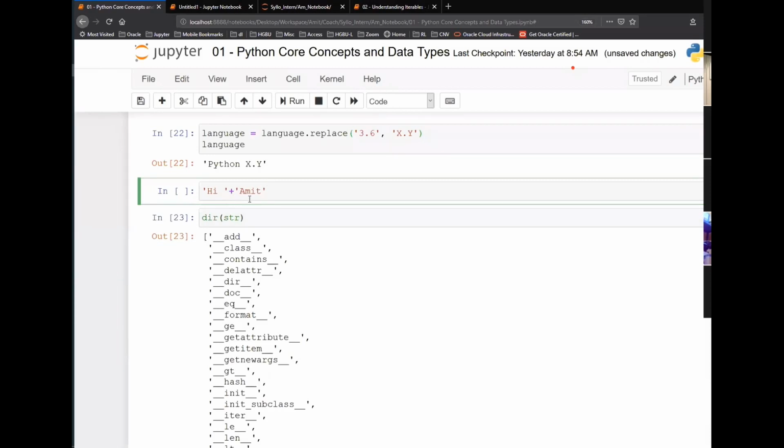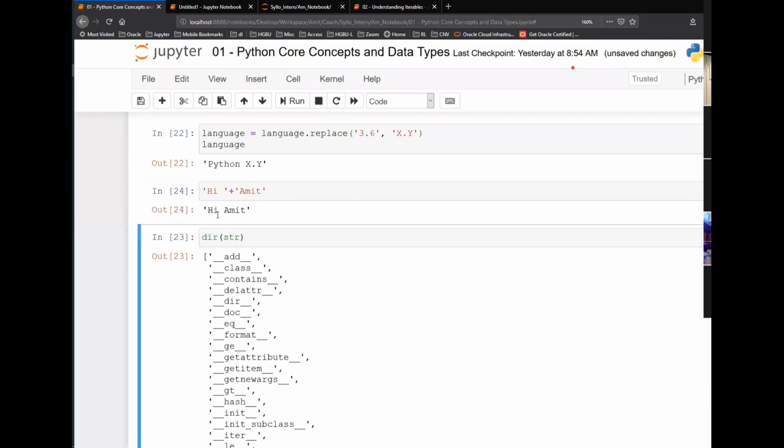But when I am adding two strings, it will concatenate them. This will be my output. This is the default behavior of the addition operator for strings. But let's say I want to do something fancy. I want to change the default behavior of this add operator in Python in my code. I have that flexibility to do even that.